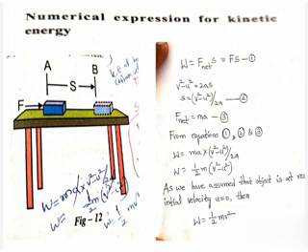So by this we can say the kinetic energy of a body moving with certain velocity is equal to the work done on the object to acquire that velocity from rest. The kinetic energy possessed by an object of mass m moving with velocity v is KE equal to half m v square. What is the formula for kinetic energy? KE is equal to half m v square.